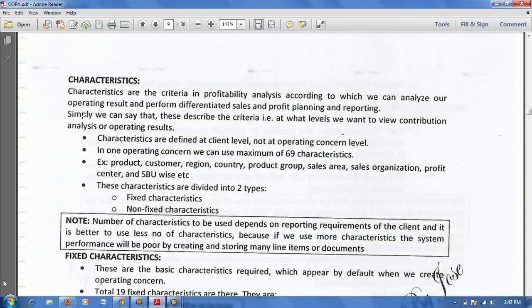Once we maintain one characteristic for FG, finished goods, whatever different kinds of FGs come will fall under it. Even if you have more than 2000 finished goods, or lakhs of finished good materials, it becomes only one category, only one characteristic.